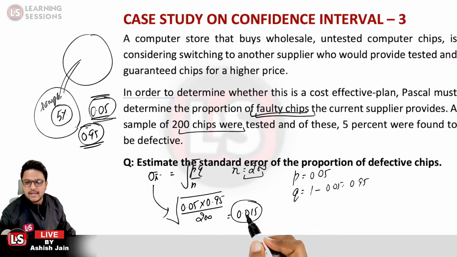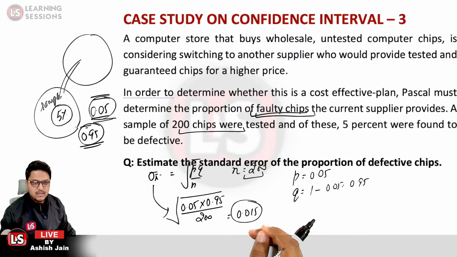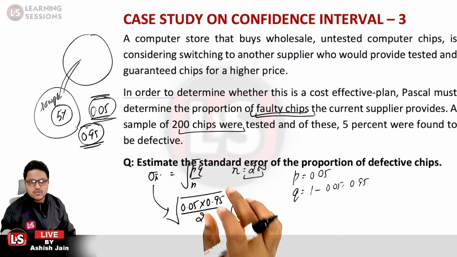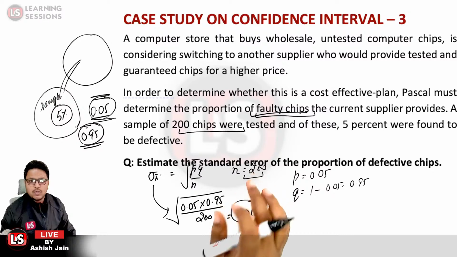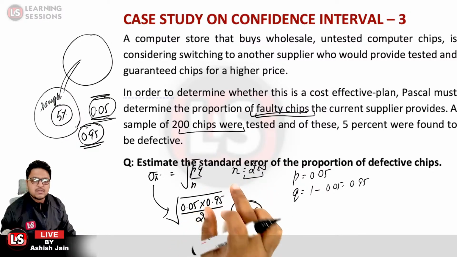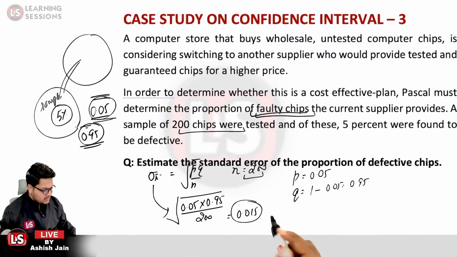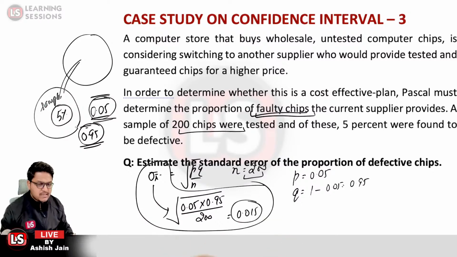That is the standard error in this particular case. The question over here was to estimate the standard error of the proportion, so we just estimated it. What is the standard error? It is 0.015.